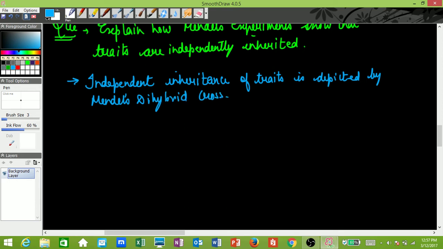So in Mendel's dihybrid cross, independent inheritance of traits is seen. Now you know that in Mendel's dihybrid cross, we had two seeds, right? One was round yellow and one was wrinkled green.